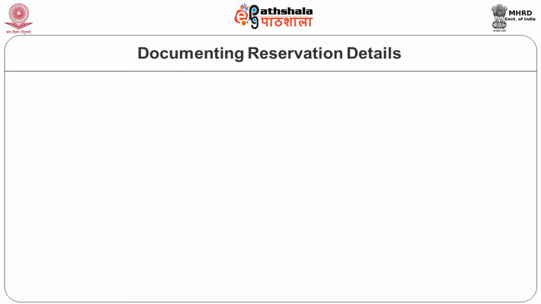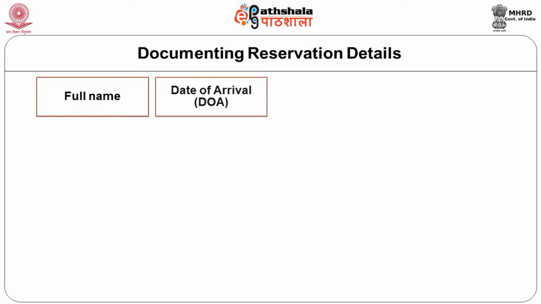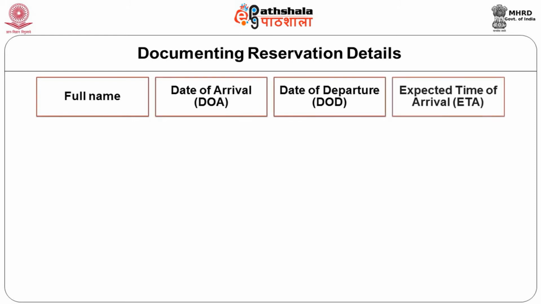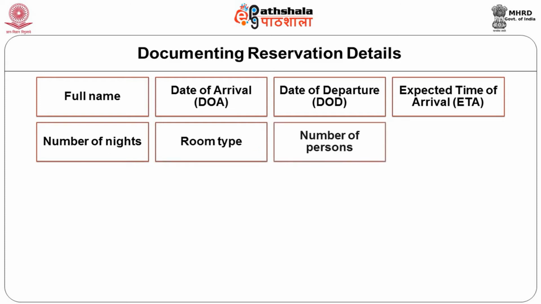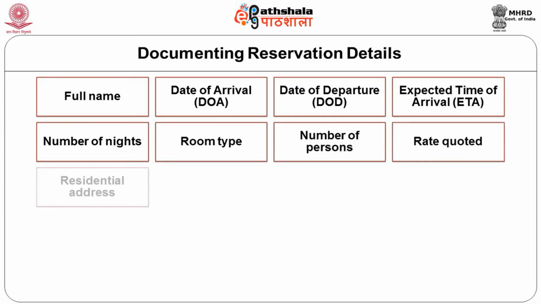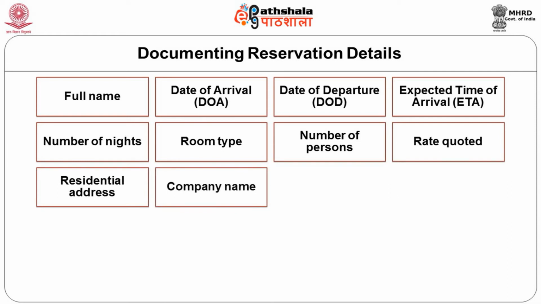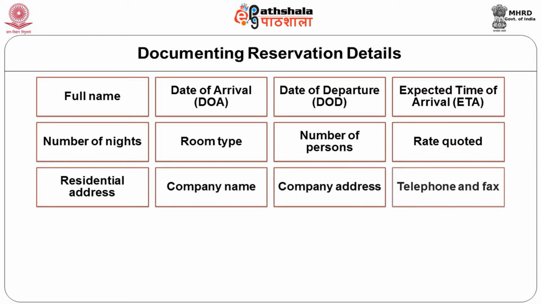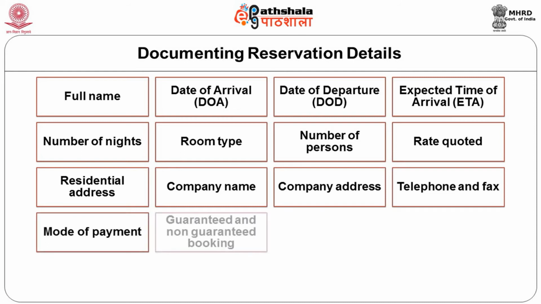So the reservation form has the full name of the guest, date of arrival marked as DOA, date of departure marked as DOD, expected time of arrival marked as ETA, number of nights, room type, number of persons, rate quoted, residential address, company's name, company's address, telephone and fax numbers, mode of payment, whether cash or credit, or whether the guest is going to make a guaranteed or a non-guaranteed booking as we have seen earlier.